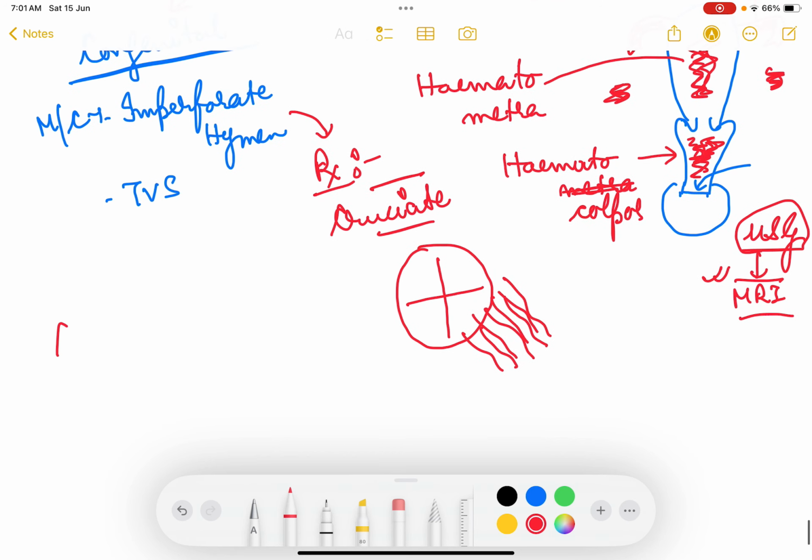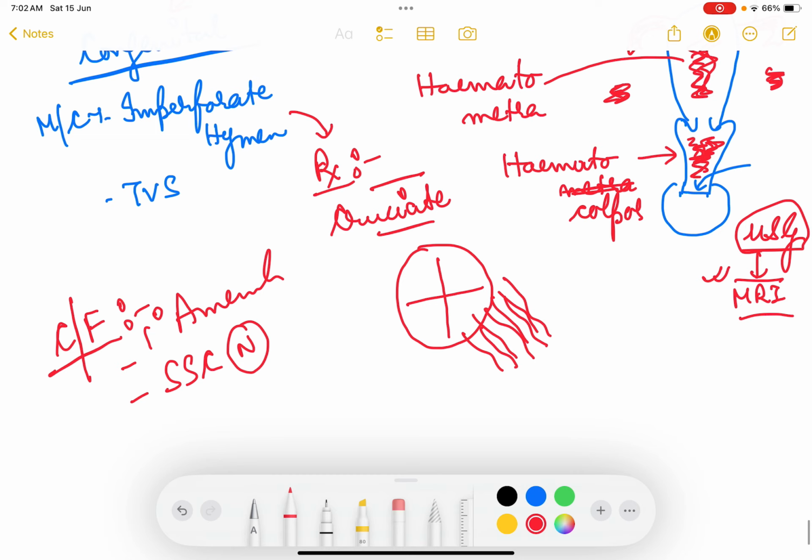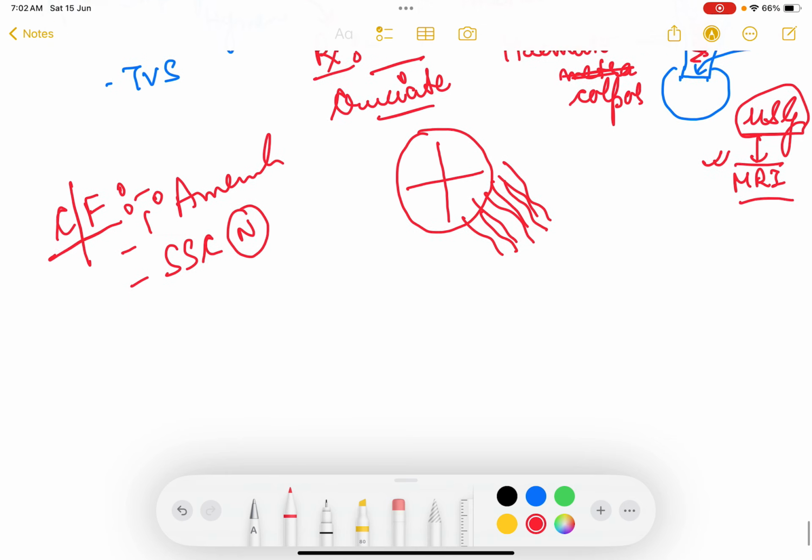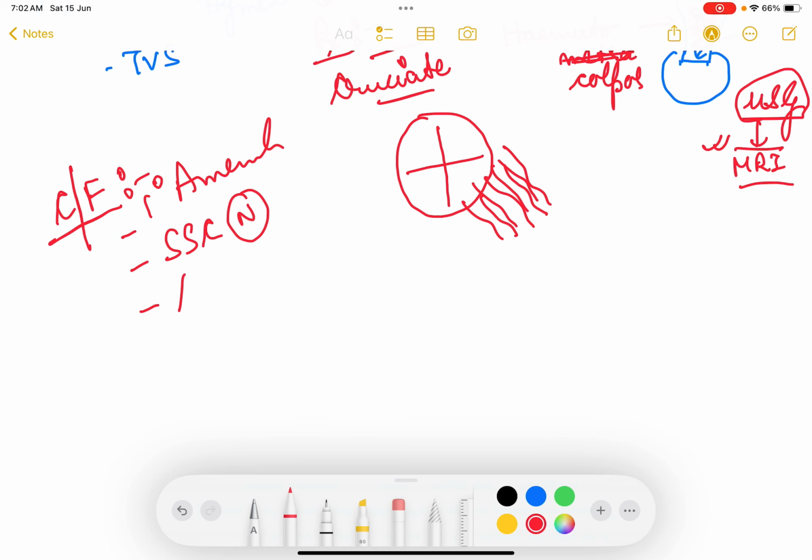What will these patients present with? The clinical features with which the patients will present is, patient will have amenorrhea, no doubt. There will be primary amenorrhea. Patient's secondary sexual characters will be normal because the ovaries are functioning properly, and so estrogen and testosterone, everything is normal. So secondary sexual characters, breast, axillary hair, pubic hair will all be normal. But patient will have cyclical abdominal pain every month.